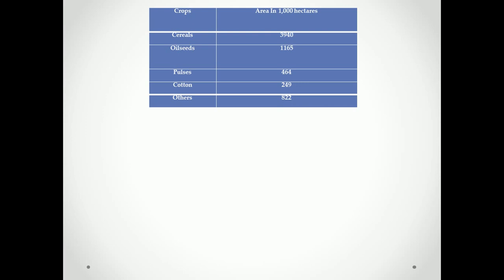This is a table of the types of crops and their areas in hectares. How many areas it is cultivated? That is given in hectares.